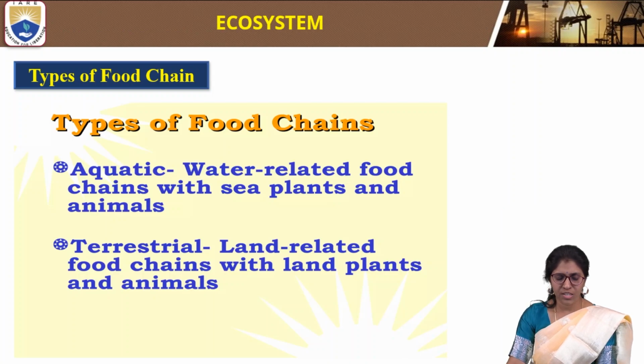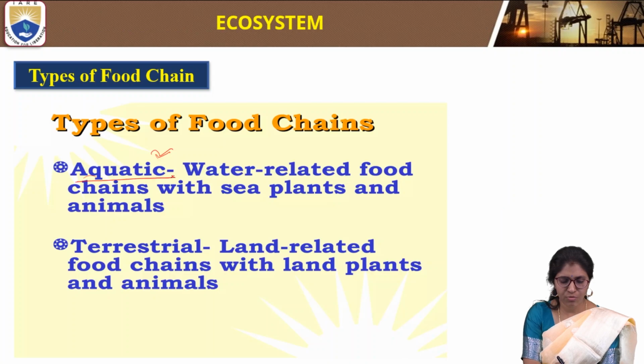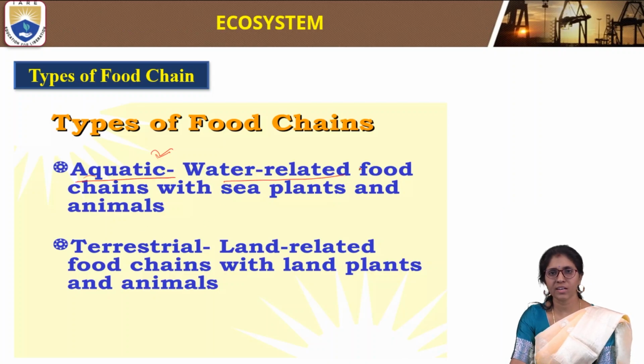Types of food chains: we have so many types, here the aquatic food chain and the terrestrial food chain. The aquatic food chain is water related, with sea plants and sea animals.